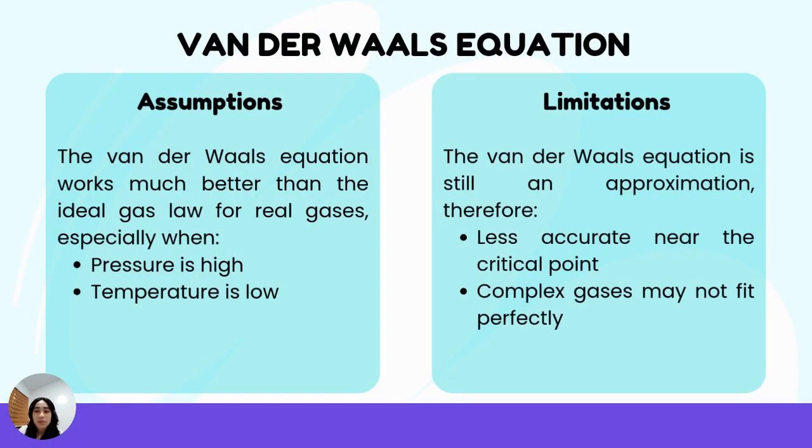Finally, the assumptions and limitations: the van der Waals equation works much better than the ideal gas law for real gases, especially when pressures are high or temperatures are low. It even explains why gases can condense into liquids. However, it's still an approximation, so it doesn't perfectly describe gases near the critical point or gases with very complex molecular interactions. That is all for the van der Waals equation.